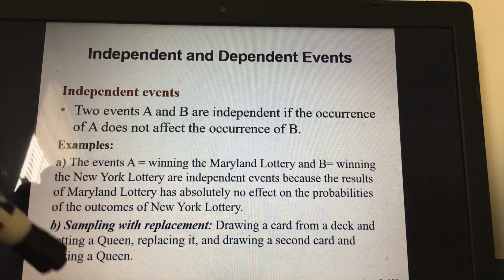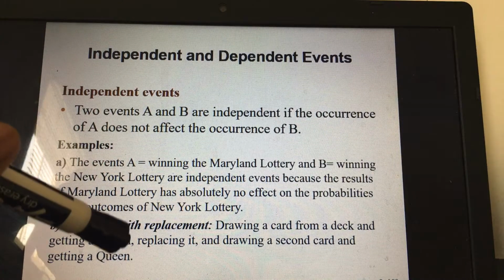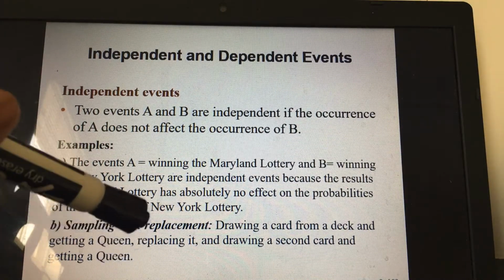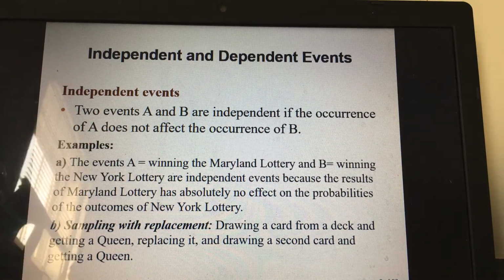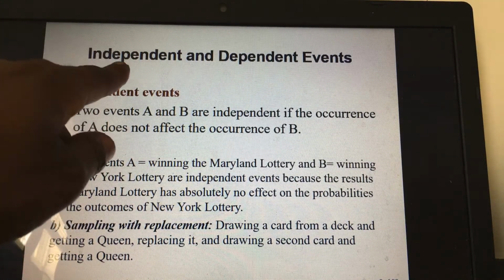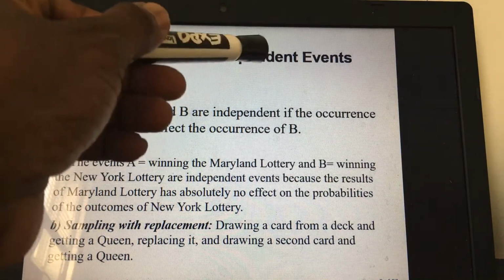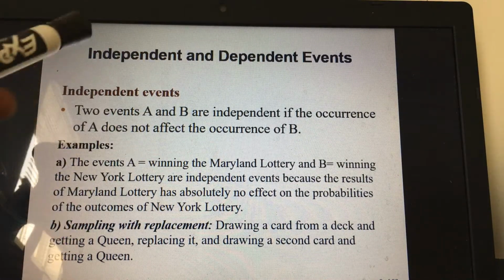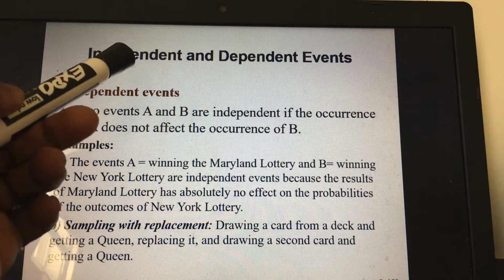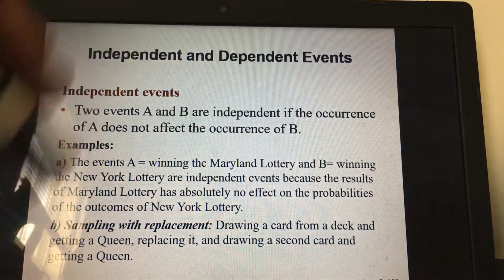So we say that sampling with replacement are also a good example of independent events. Now, having given you this background, we are going to calculate the probabilities for independent events and for dependent events. But for this lecture, we will focus only on the independent events.